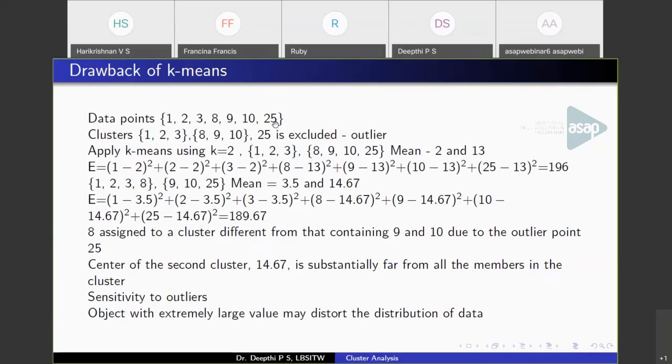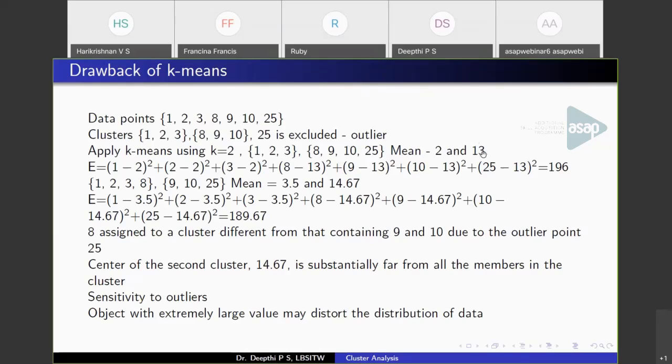Okay. So consider I'm running the k-means algorithm on this set of data points. I'm applying k-means by setting k equal to 2. Suppose I'm getting the partition like this: 1, 2, 3 in one cluster, and 8, 9, 10, 25 in another cluster. So the mean of the first cluster, the centroid, will be (1 plus 2 plus 3) by 3, that is 6 by 3, which is 2, and adding the points of the other cluster together and dividing by 4,